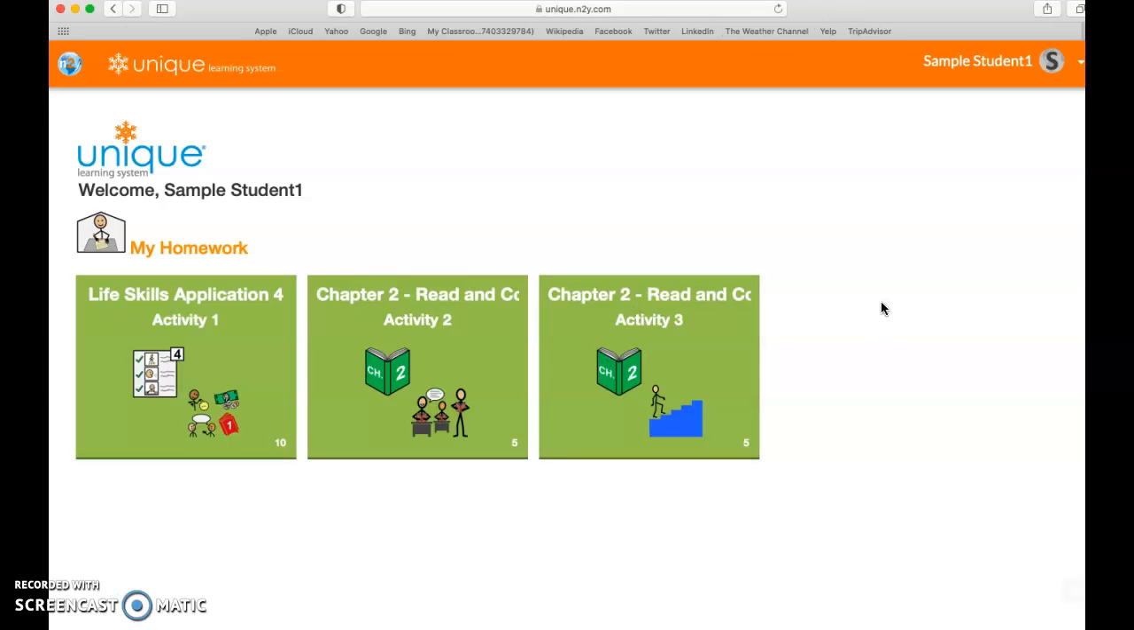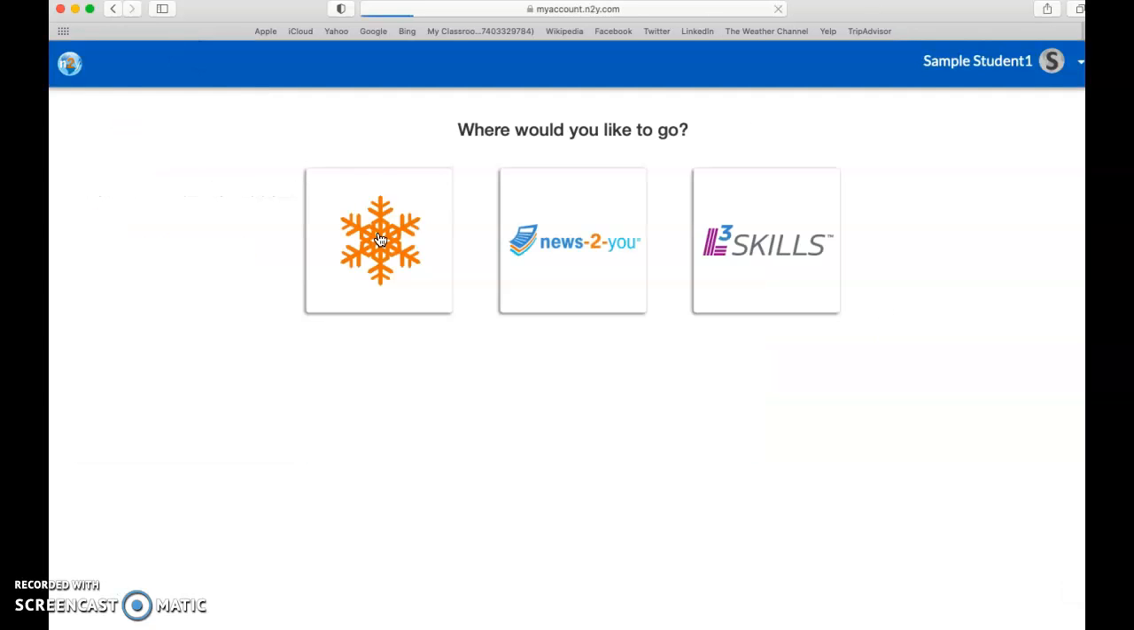When you're finished with these activities, you can go up here to Unique, and then you can go into L3 skills for the rest of your time in class today.